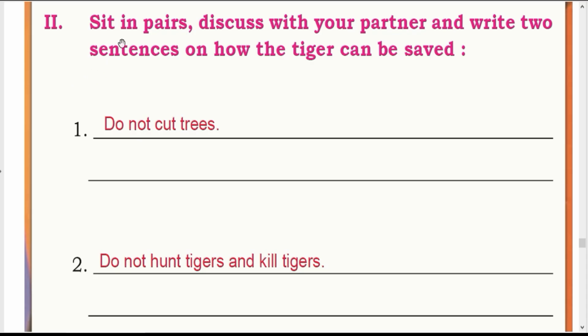Next heading. Sit in pairs, discuss with your partner and write 2 sentences on how the tiger can be saved. First one, do not cut trees. That means you have to save forest.